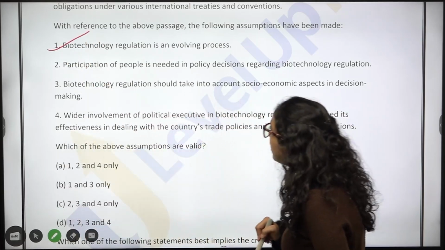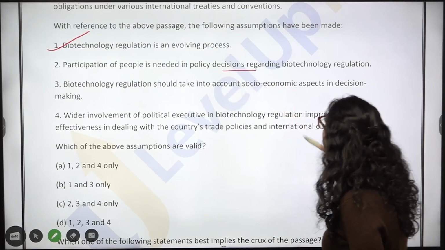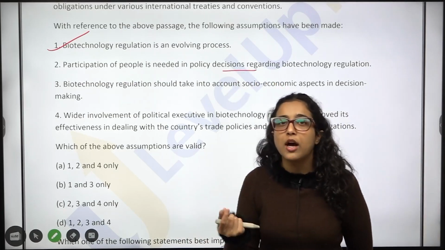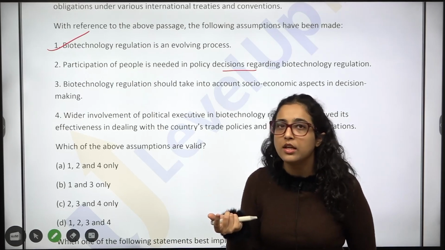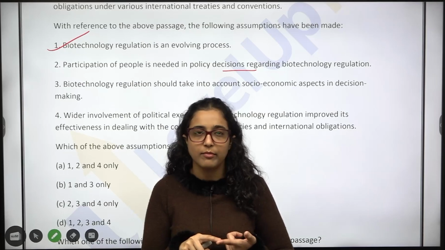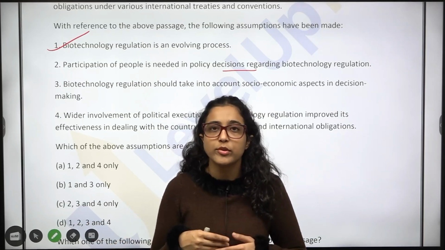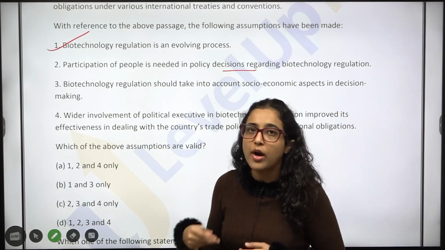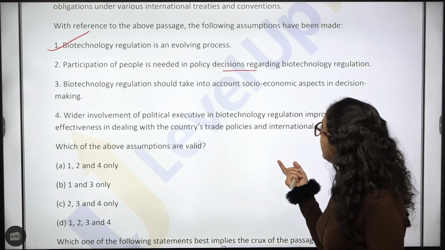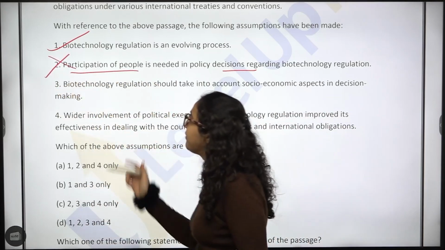Next, we are talking about how participation of people is needed in policy decisions regarding biotechnology regulation. Have we talked about it? Have we said how participation of people is needed? The first line of the passage was how biotechnology is not only for GM crops. It can also be used for other things. Then we talked again about policy making in the case of biotechnology. But there was no mention of participation of people.